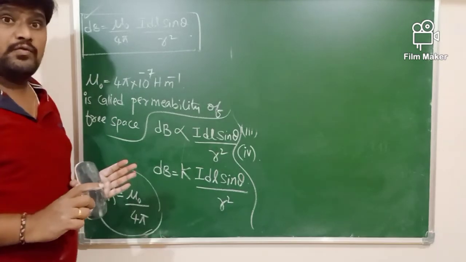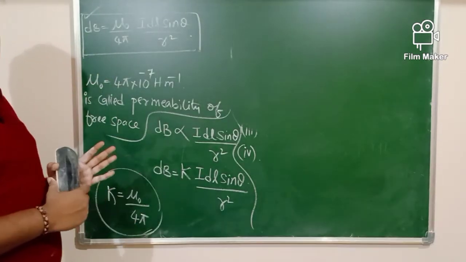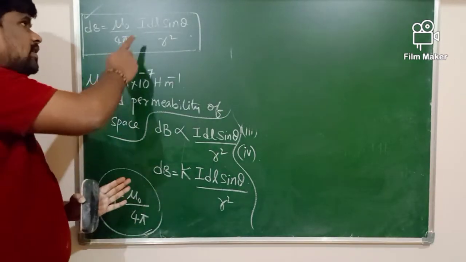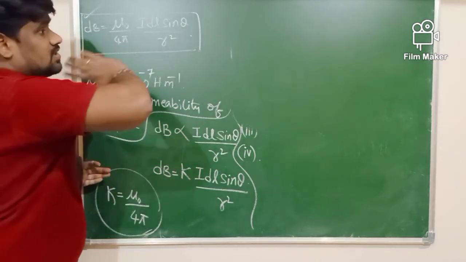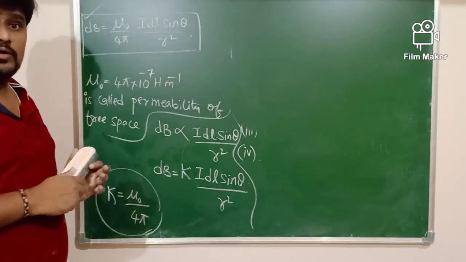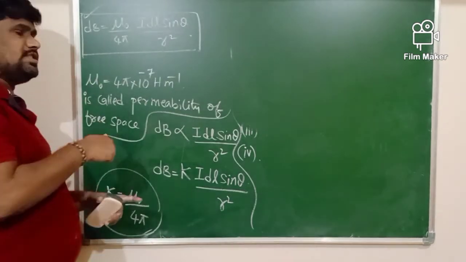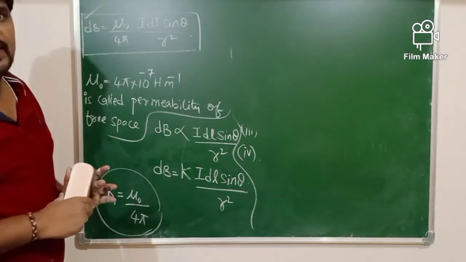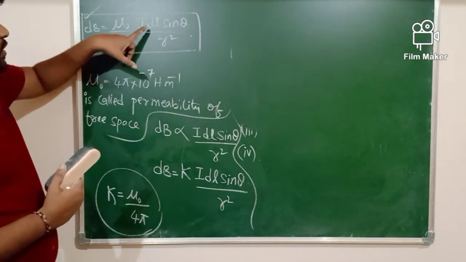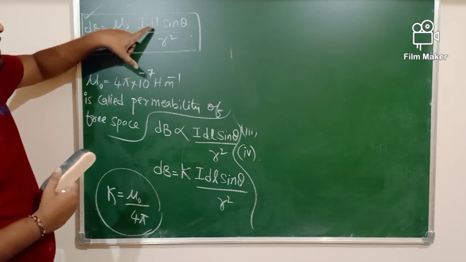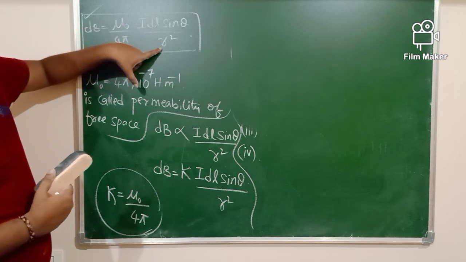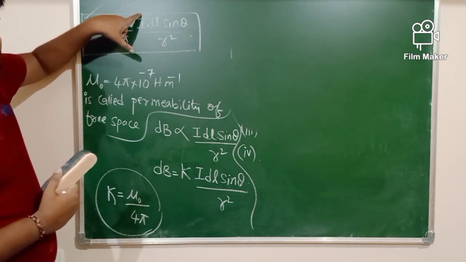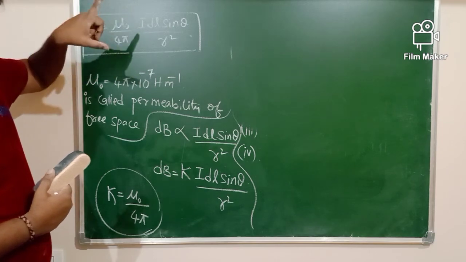And dl, of course, is also a vector. Why? Because as the orientation of dl changes, the strength and direction of the magnetic field at a given point also change. Therefore dl is a vector here, and further R is also a vector. Concentrate here, current is a scalar physical quantity.